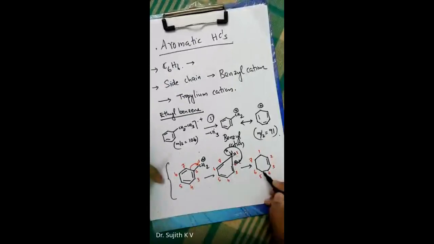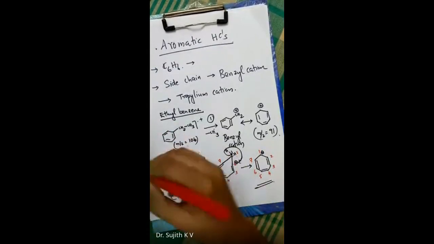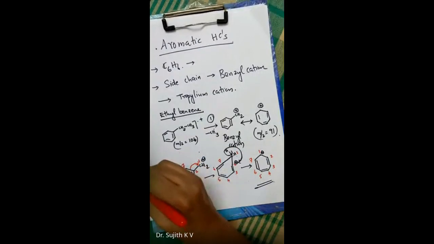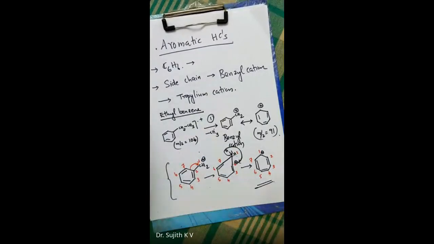Double bond between fourth and fifth, that's okay. Between sixth and seventh, that's also okay. The positive charge was on the second carbon. Now it has come to the first carbon, because one hydrogen has shifted from this carbon to the second carbon. Now the tropylium cation is formed.